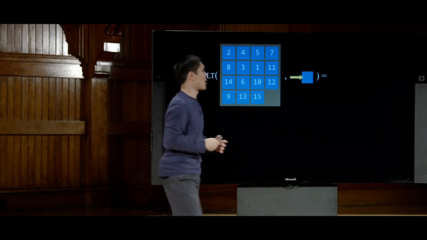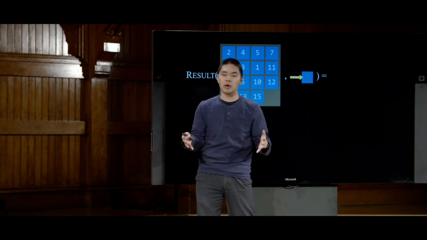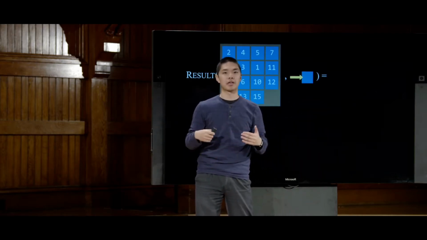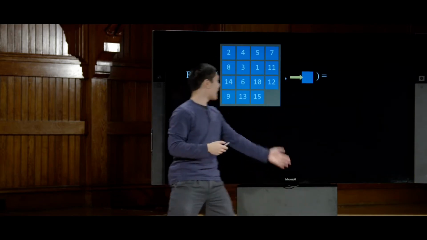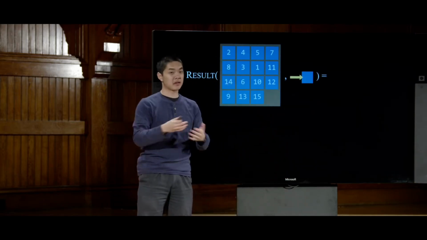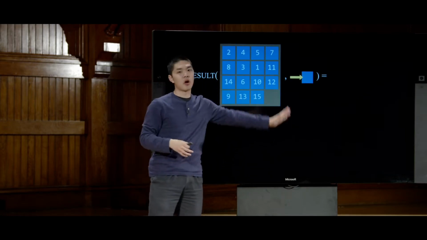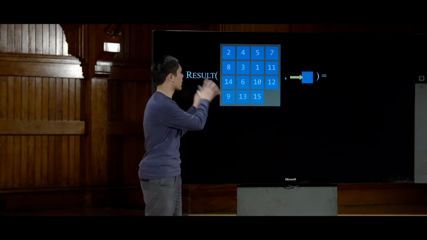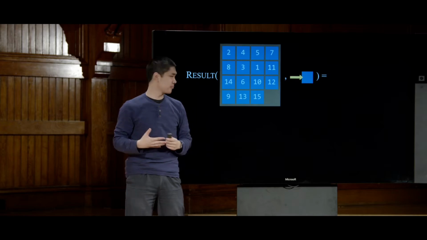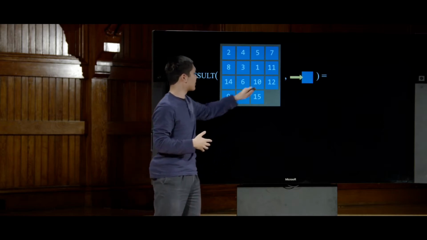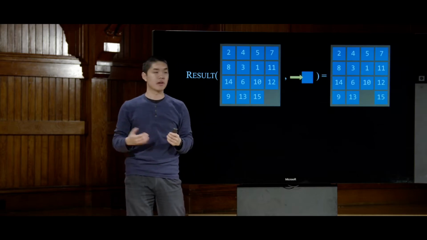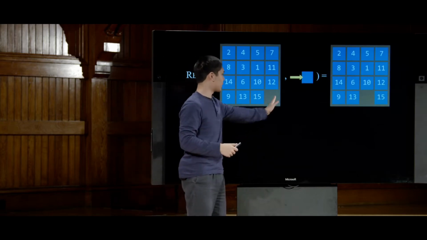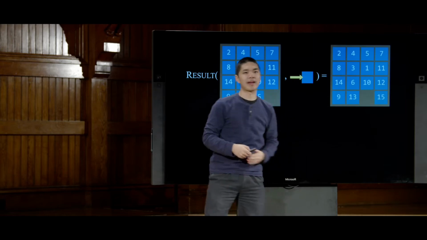In a computer, you might represent one of these actions as just some number that represents the action. Or if you're familiar with enums that allow you to enumerate multiple possibilities, it might be something like that. And this state might just be represented as an array or two-dimensional array of all of these numbers that exist. But here, we're going to show it visually just so you can see it. But when we take this state and this action, pass it into the result function, the output is a new state. The state we get after we take a tile and slide it to the right, and this is the state we get as a result.